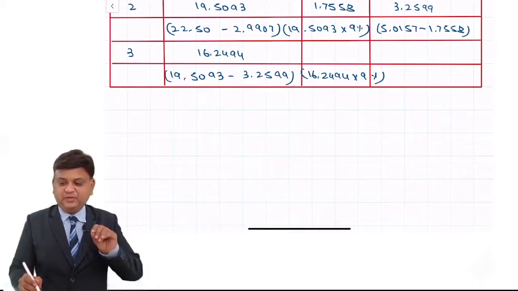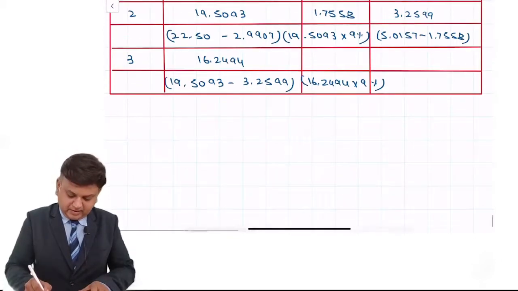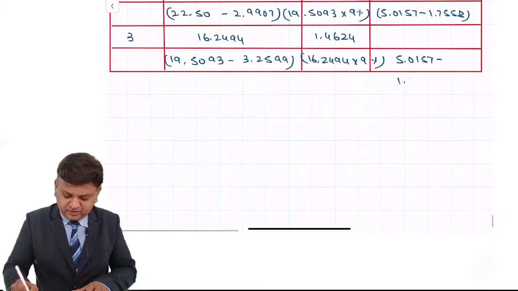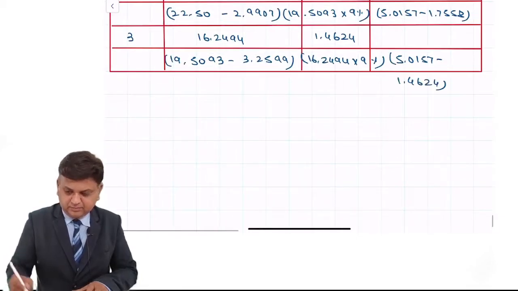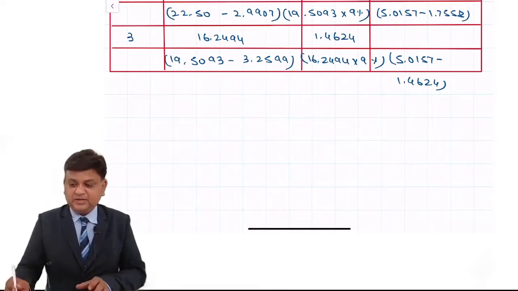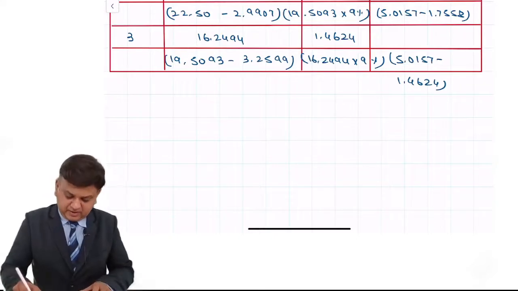That comes to 1.4624 crore. Next, 5.0157 minus 1.4624. That is 3.5533.